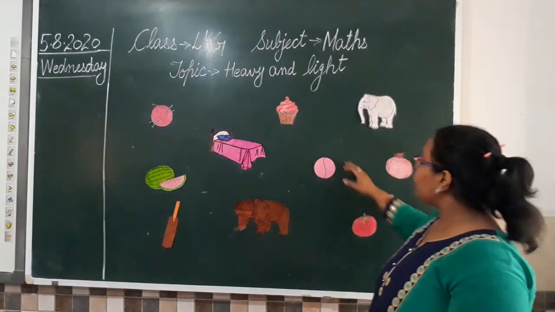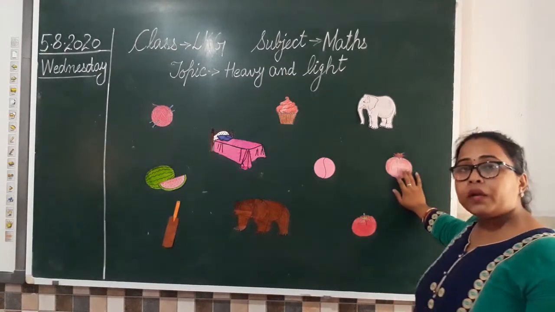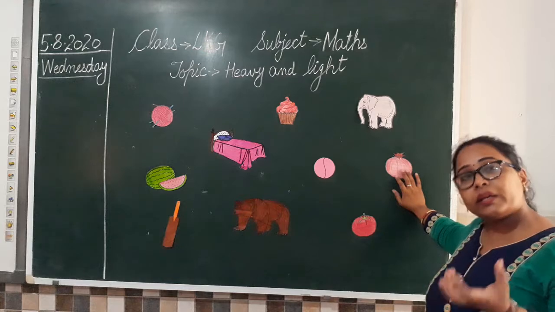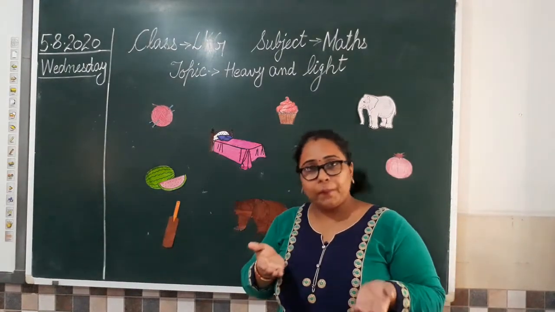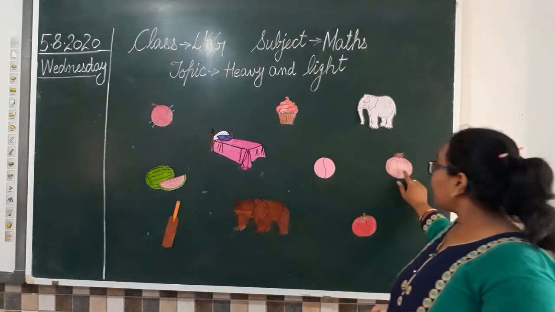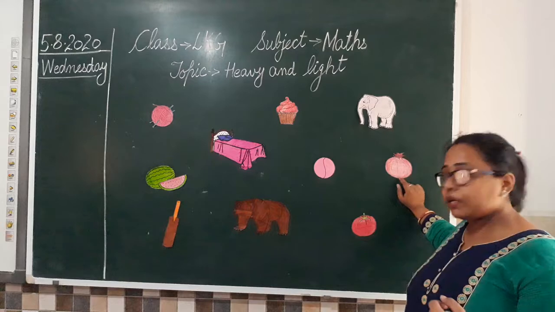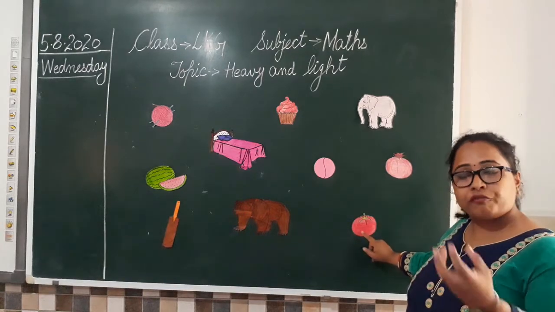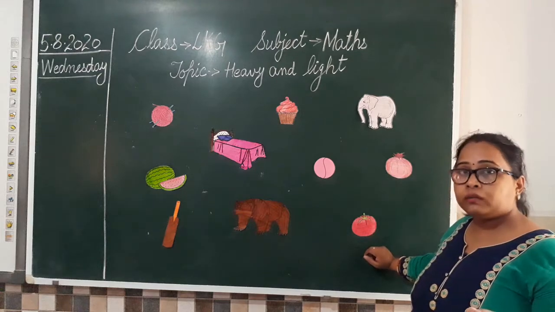Now moving to some different examples. Pomegranate. Picking a pomegranate in your hand is easy, not a watermelon. You cannot pick a whole watermelon, but you can pick a pomegranate. If sometime mama asks you, please give me a tomato, you can take a tomato from the fridge, the refrigerator, and give it to mama, because it is light in weight.